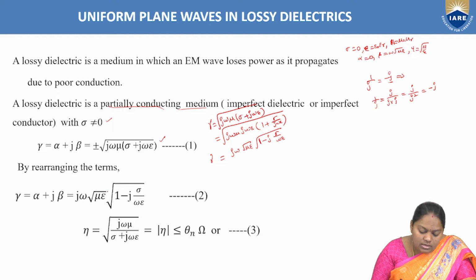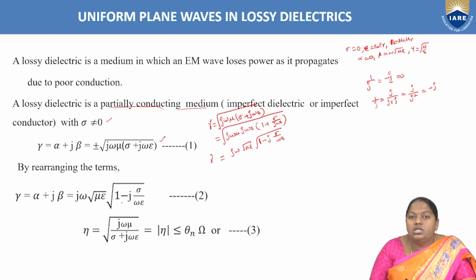So that is the equation to be considered here: gamma equal to alpha plus j beta, which is equal to j omega root mu epsilon into root of 1 minus j into sigma by omega epsilon. If you multiply this one inside, here is j, so this term becomes an imaginary term. Again, here j is there and here j is there. If you multiply these two, j square value becomes minus 1, and this term is considered a real one.